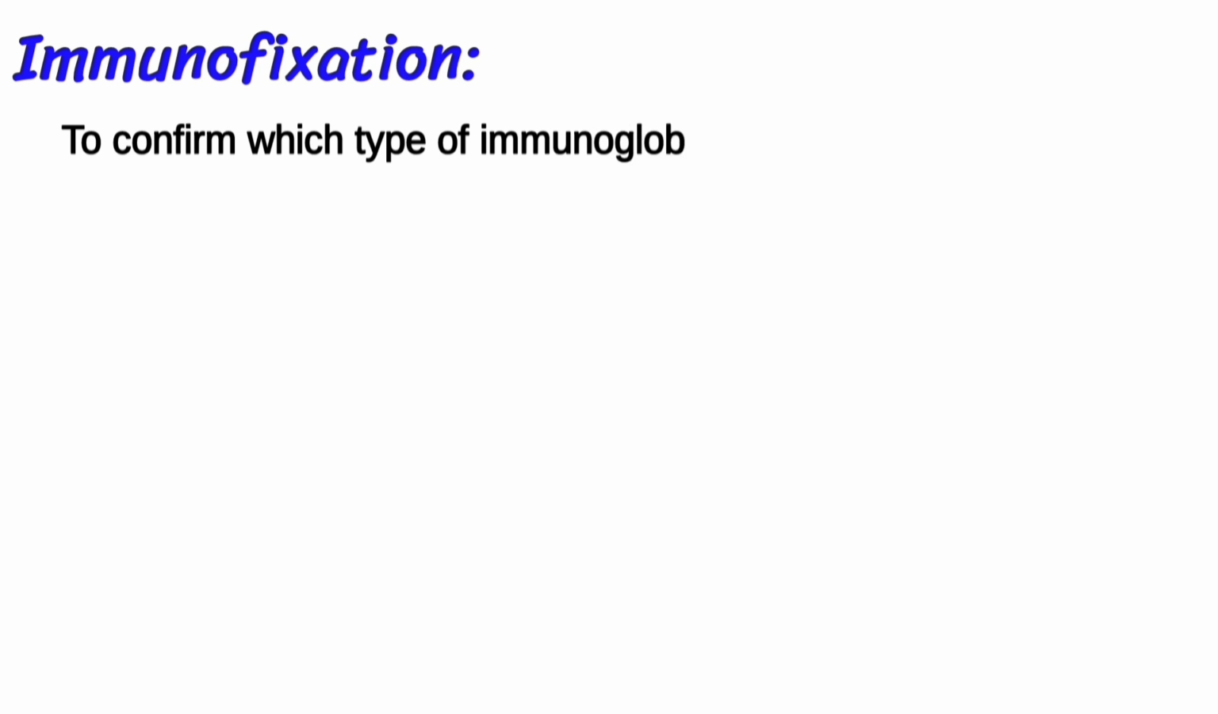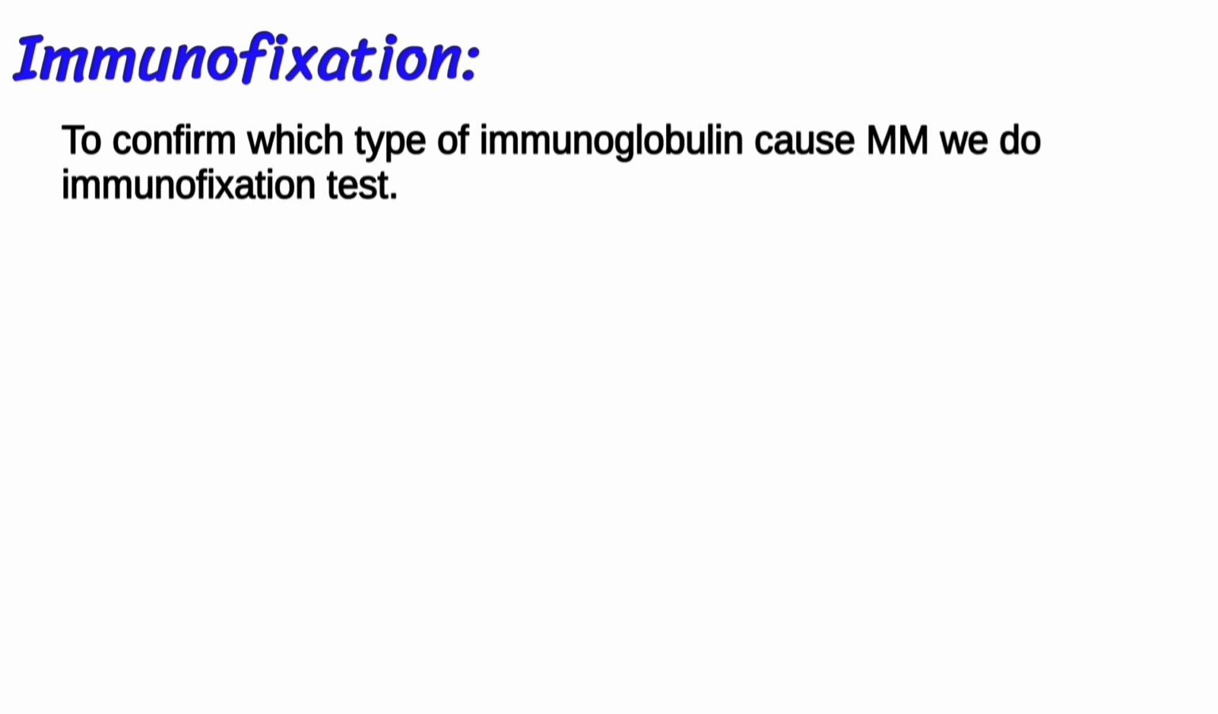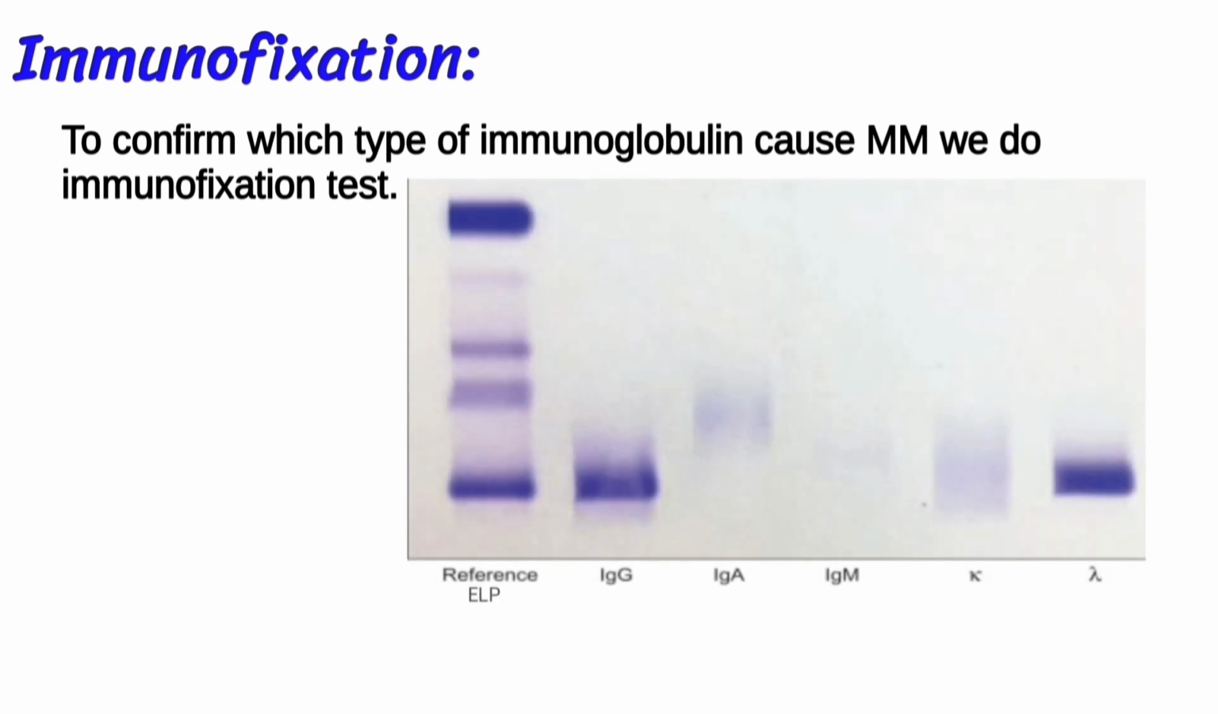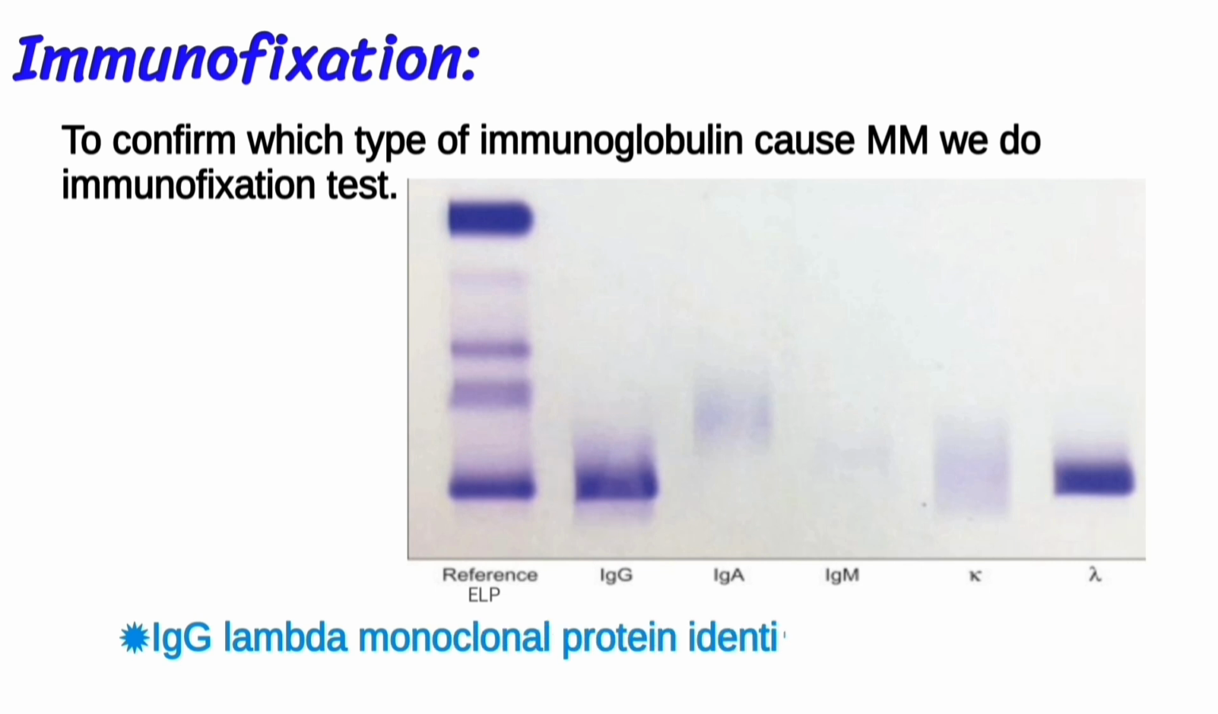Immunofixation. To confirm which type of immunoglobulin causes multiple myeloma, we do the immunofixation test. In the given picture, IgG lambda monoclonal protein is identified in immunofixation.